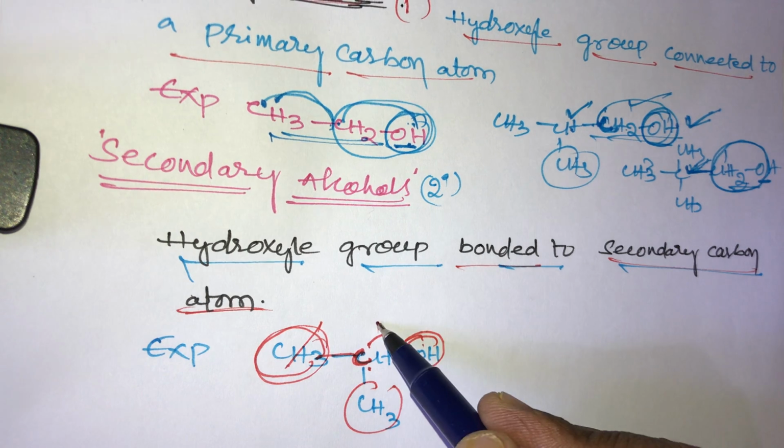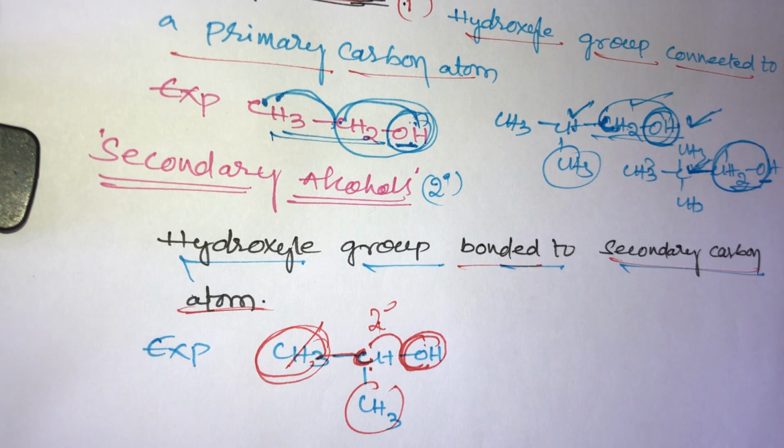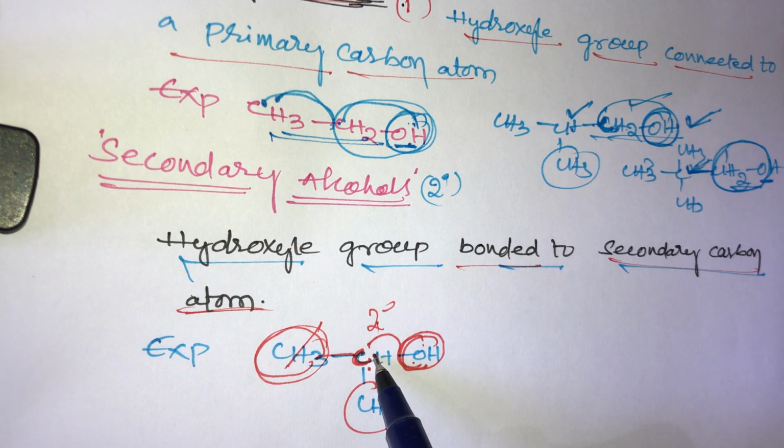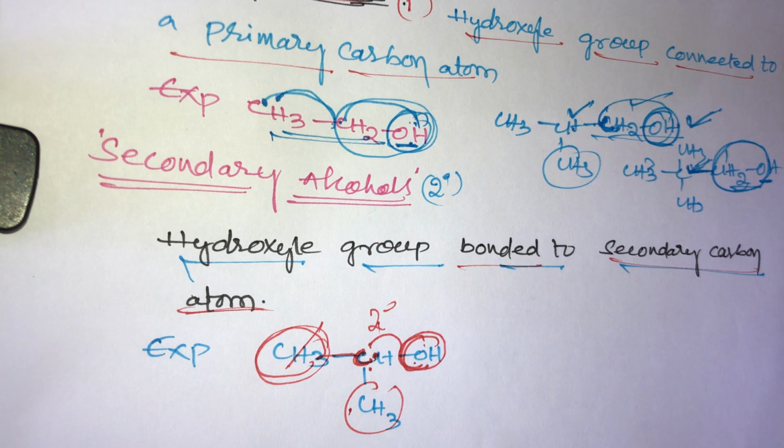So this is called a secondary carbon. Secondary alcohol example: 2-propanol. So the hydroxy group is attached to a secondary carbon, that's why it is called a secondary alcohol.